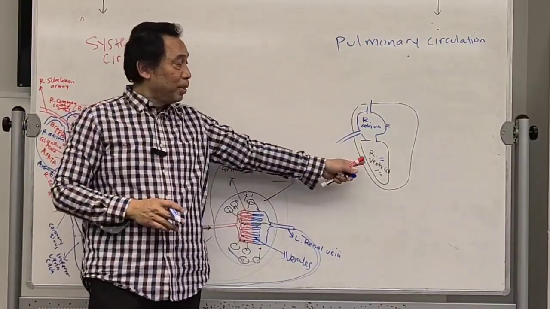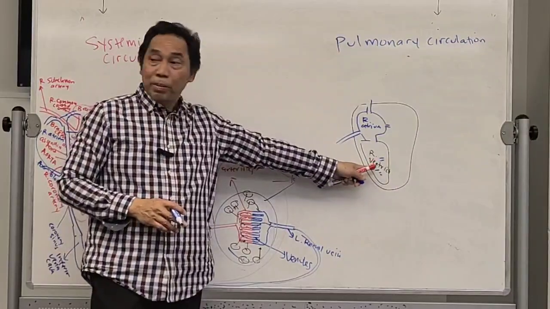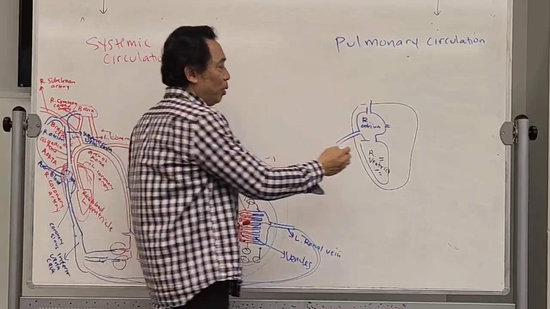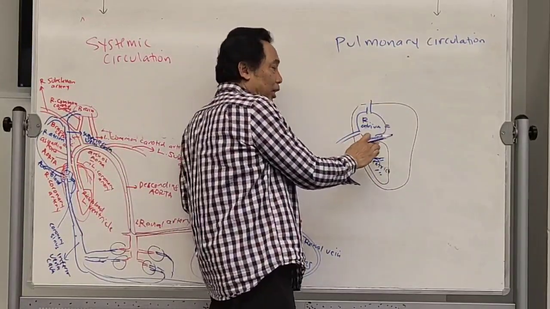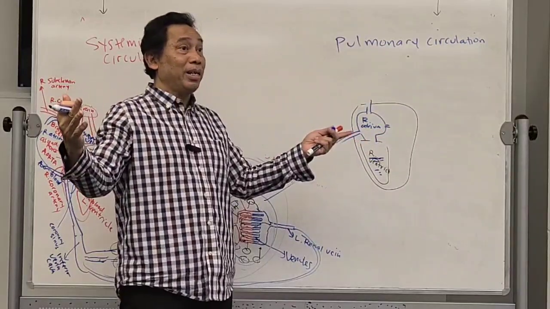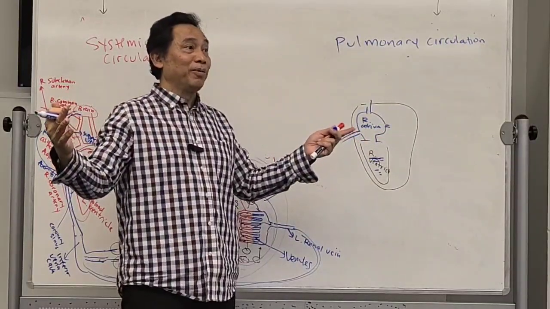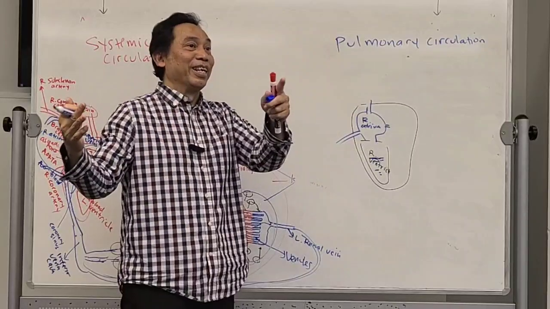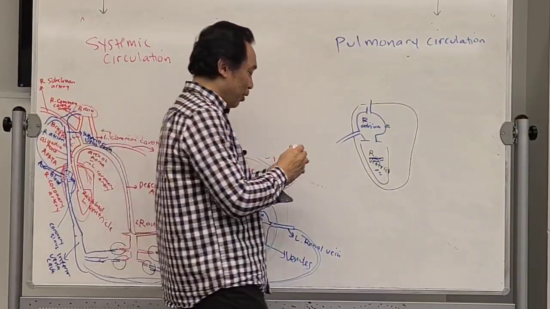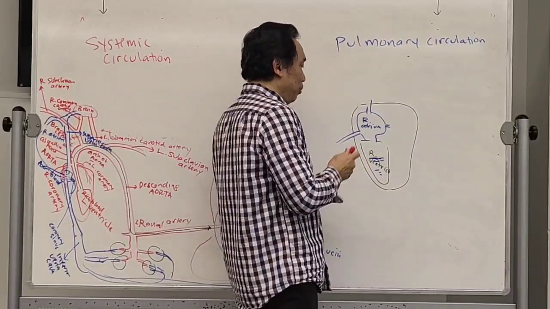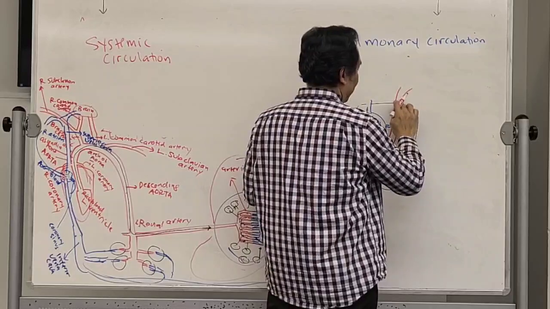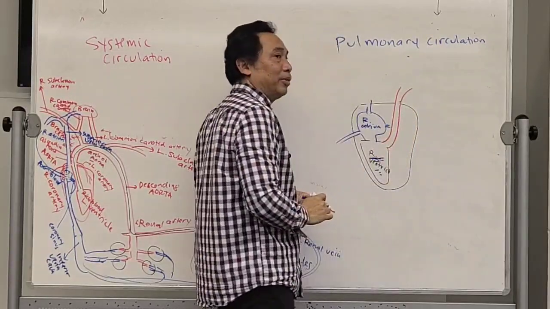Will be rich or poor on the right ventricle? Poor, because what? We use it. No more money. So it's going to be poor blood. Therefore, this blood has to be delivered to the bank. We have to get money from the bank. What is our bank for oxygen? The lungs. Lung is our bank for oxygen. So then it will go to the lungs.